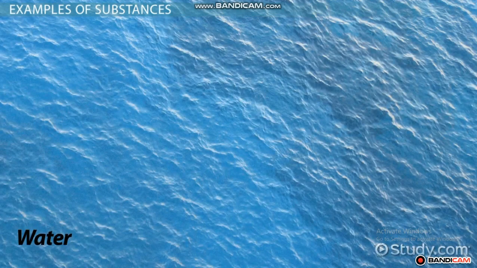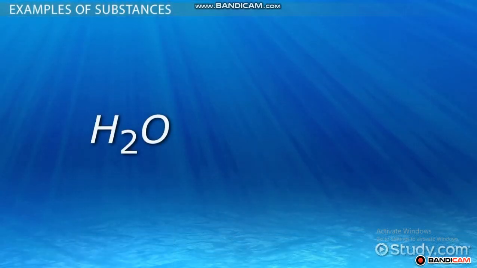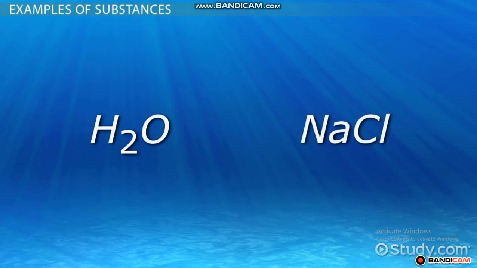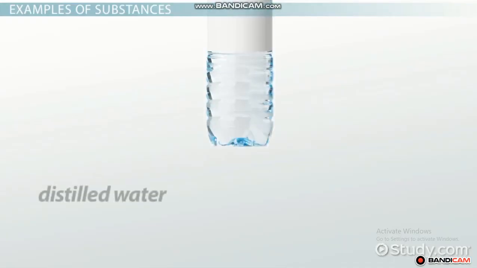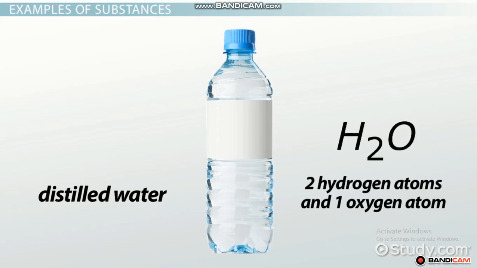Water is a pure substance depending upon its variety. For instance, distilled water and seawater have different properties. Seawater contains H2O molecules as well as salt molecules and probably many other ions and atoms. Thus, seawater is considered a mixture. Distilled water, however, contains only H2O molecules and is therefore a pure substance. Since the H2O molecules in distilled water are composed of 2 hydrogen atoms and 1 oxygen atom, all bonded together and functioning as a unit, the pure substance water is classified as a compound and could be broken down chemically into the individual elements hydrogen and oxygen.